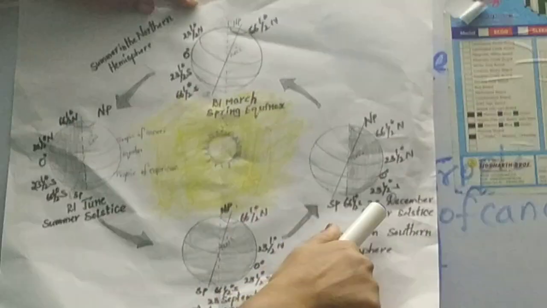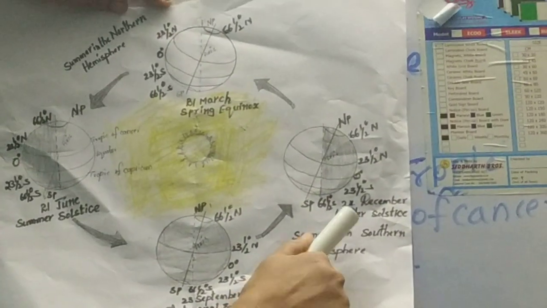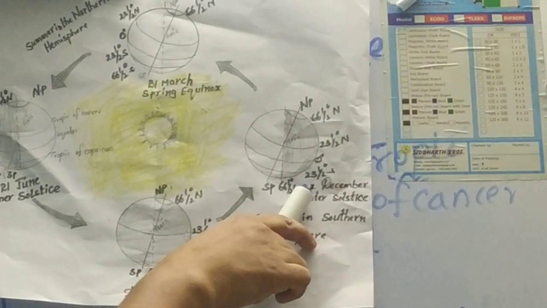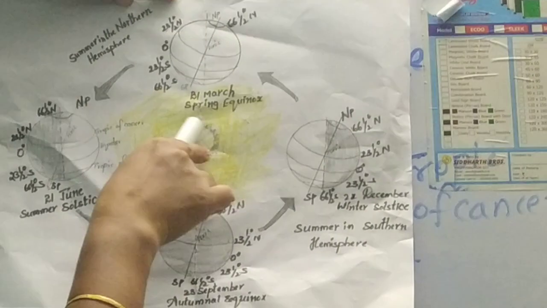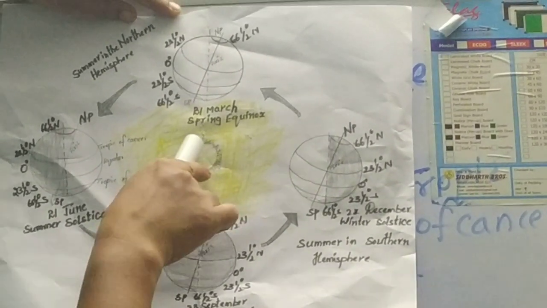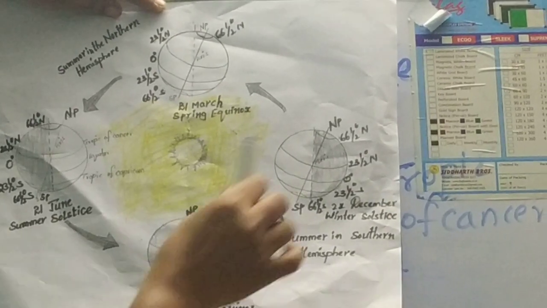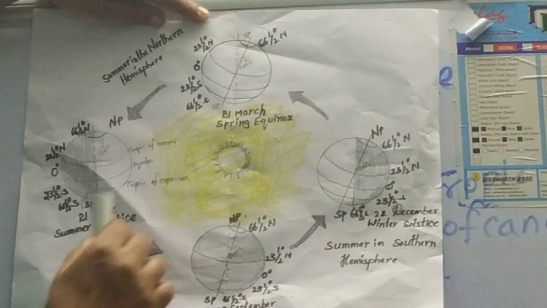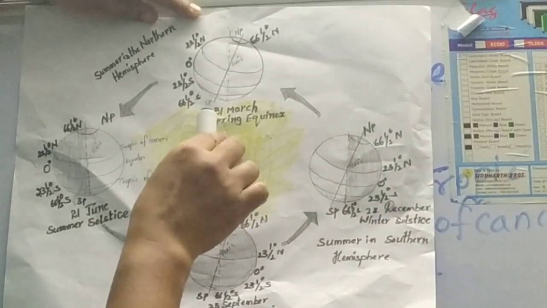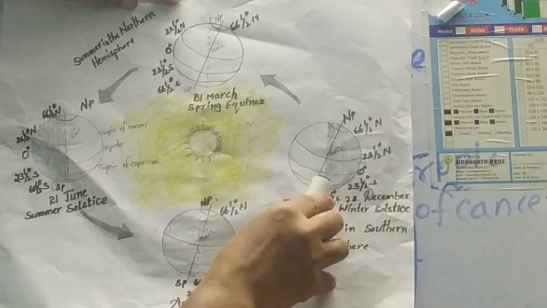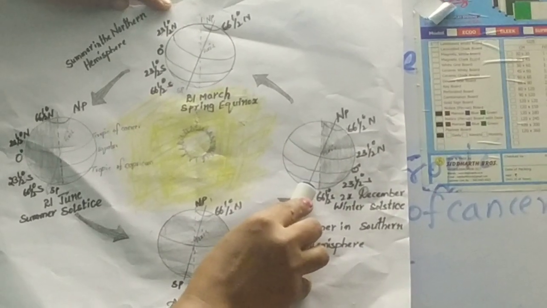This is the diagrammatical representation of winter solstice. So this occurs on 21st December. In the middle, what do we have? The sun. So this is the sun, and these are the earth. These are the representations of summer solstice, winter solstice, spring equinox and autumn equinox. So this is the diagrammatical representation of winter solstice.